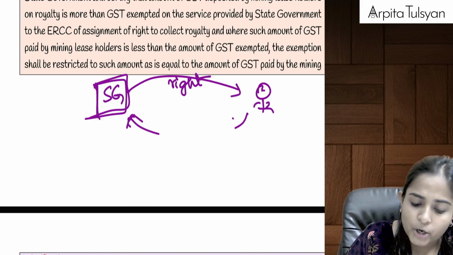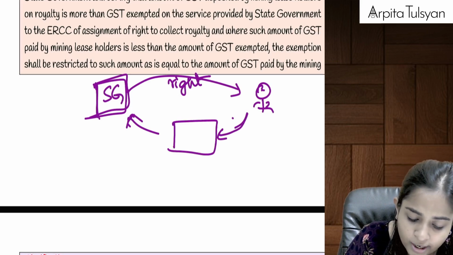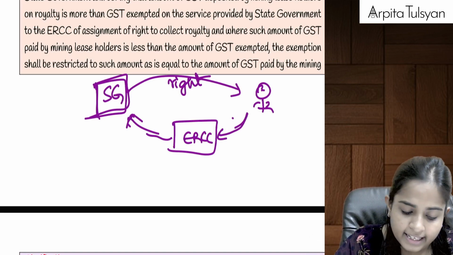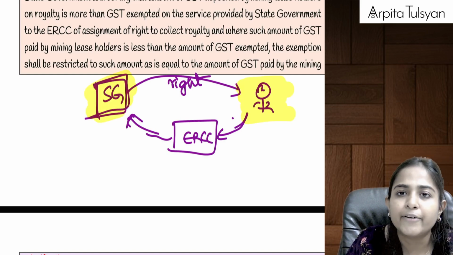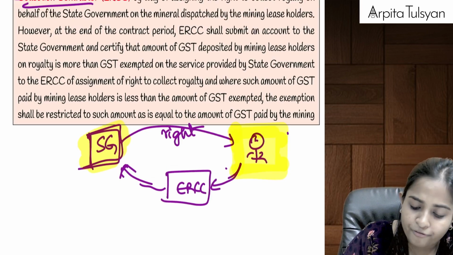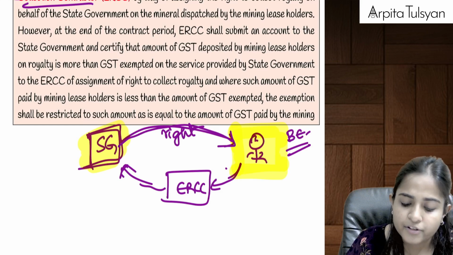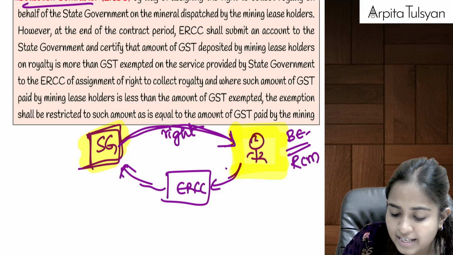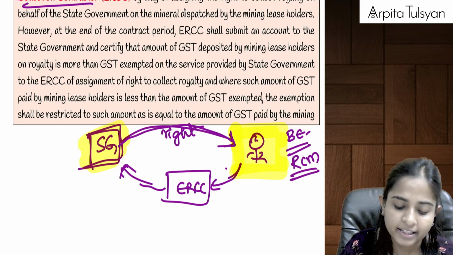Okay, the state government gave me the right to do the mining, for which I have to pay the royalty to the ERCC, and the ERCC will pass on the royalty to the state government. Now, can we say this is nothing but a service provided by the state government to me? I am a business entity, obviously, if I am doing mining. So can we say this is a service provided by the state government to a business entity? Yes. So can we say on this service I am required to pay the tax under RCM, that we just studied in the earlier point itself?